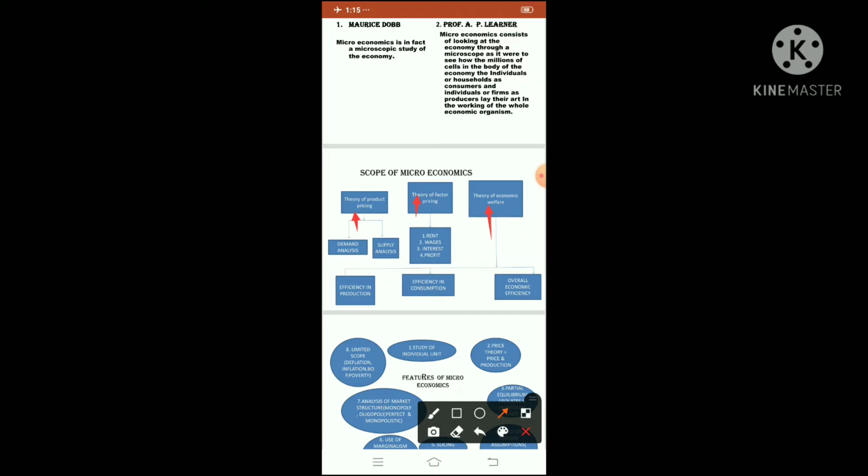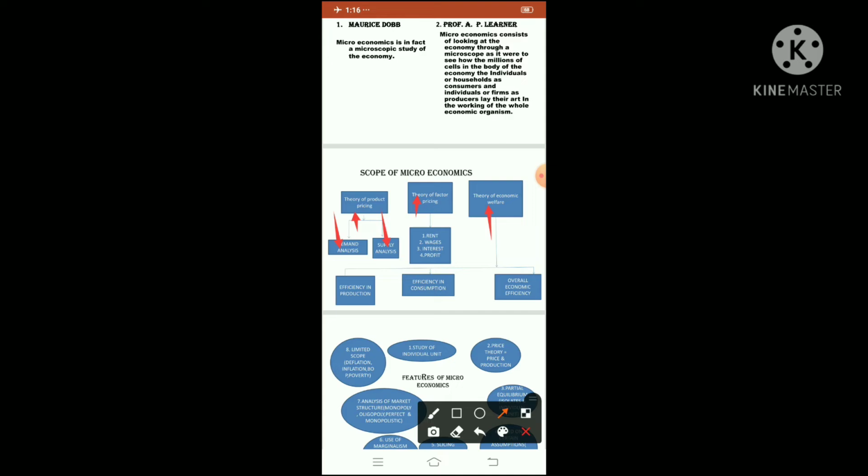Now come to the first part, that is theory of product pricing. It is dependent upon two things: demand and supply analysis. Now product pricing means what? Simple example, children. If I am a producer, I am manufacturing pencils. What cost will I put on that particular product, pencil? I will consider how much the raw material cost, labor cost, and how much the production charges and transportation charges are. Then I will put the price for the product.